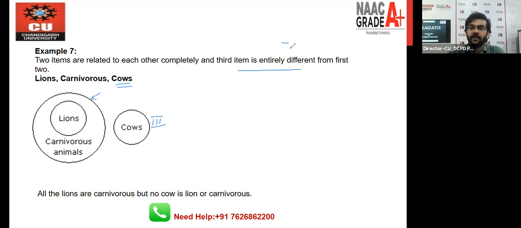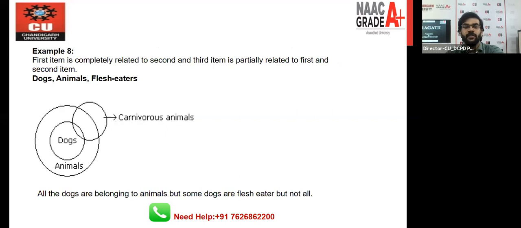Eighth example we have this one. Dog, animals, and flesh eaters. Flesh eater means what? We are talking about a carnivorous animal, right? So we all know one thing. Let's say this circle is representing animal, right?